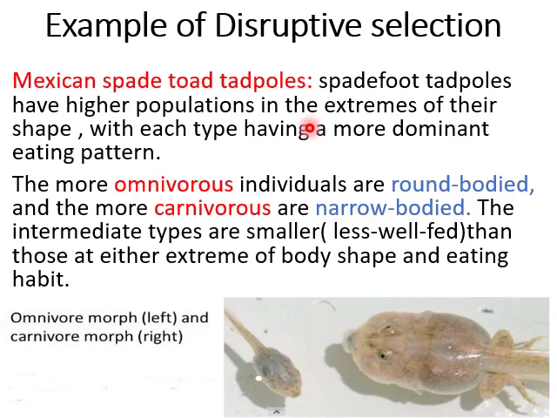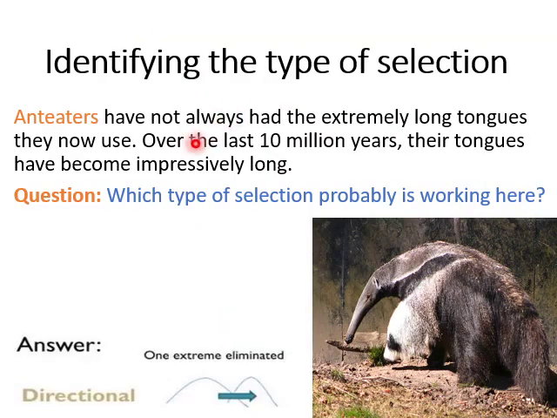A study found that those at the extremes had additional alternate food resources that the intermediates did not. The more omnivorous ones fed more effectively on pond detritus, and the more carnivorous ones were better at feeding on shrimp. Intermediate types competed with each other for food, resulting in individuals at the extremes being able to eat more and grow faster and better.